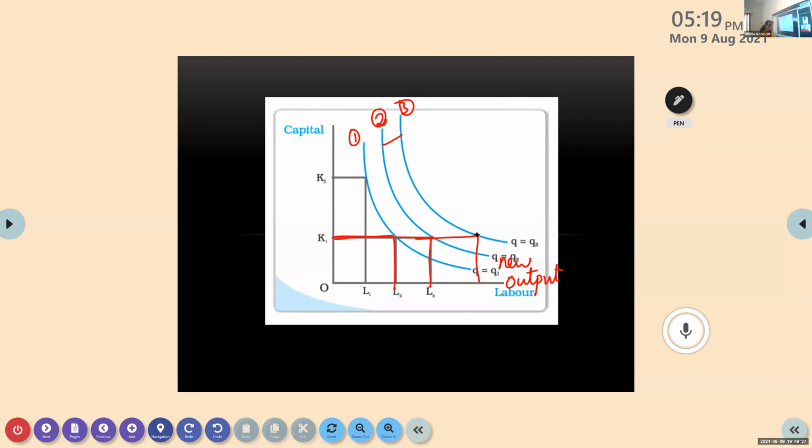What is the reason for that? We are increasing the capital and we are increasing the labor. Both we are increasing. If we increase both, what happens? It will lead to more production.